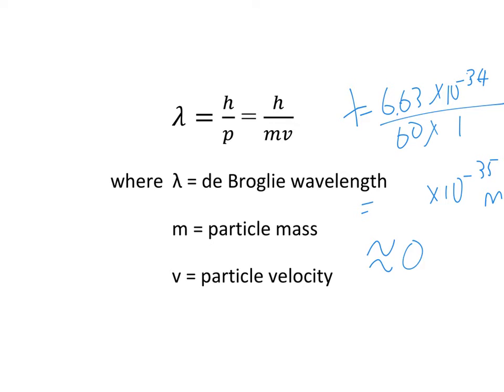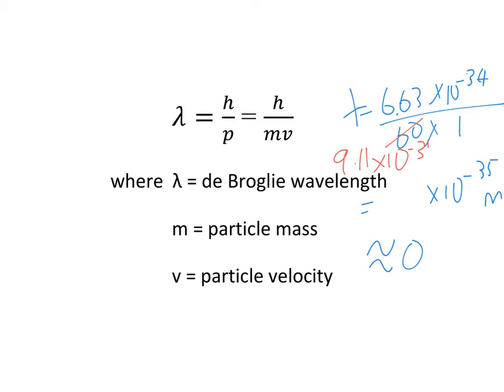Okay, but you see, this equation would be valid then for very small particles, for example, an electron. So the mass of an electron is how much? 9.11 times 10 to the power negative 31. So can you see, when you have 10 to the power negative 34 divided by 10 to the power negative 31, you can get a bigger number. So therefore, the wavelength would be much bigger than 0. So it could possibly exhibit wave properties.